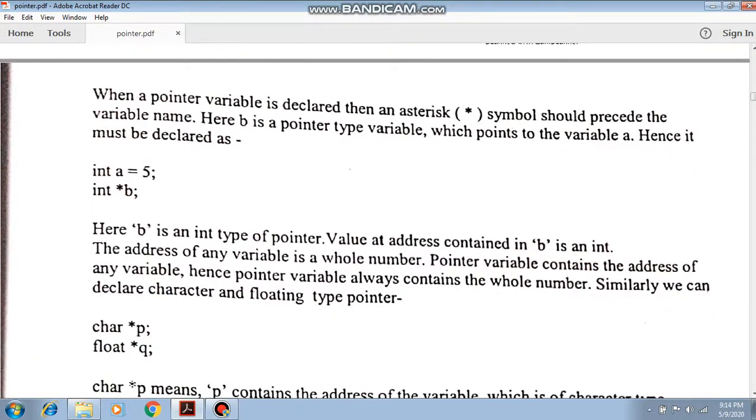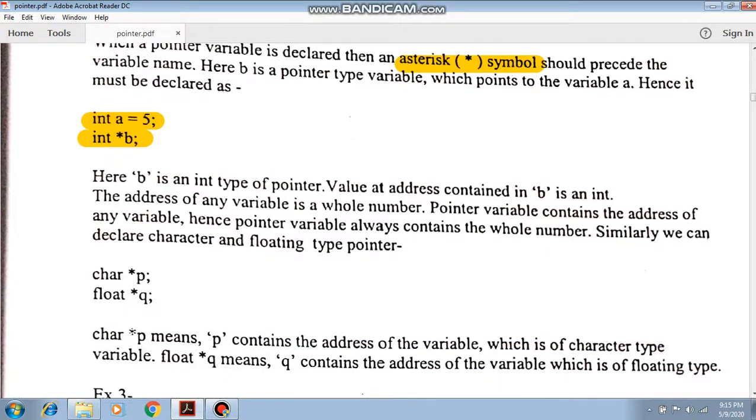Another point is that a pointer variable is represented by an asterisk symbol. Here we show a normal variable declaration and a pointer type variable declaration. When you put the asterisk sign before any variable, that means it is a pointer type variable. It may be char, int, or float, whatever data type of value it holds, the pointer variable is declared based on that data type.